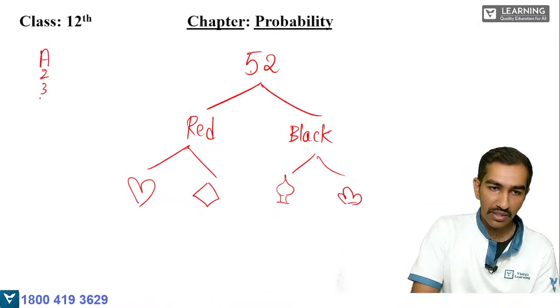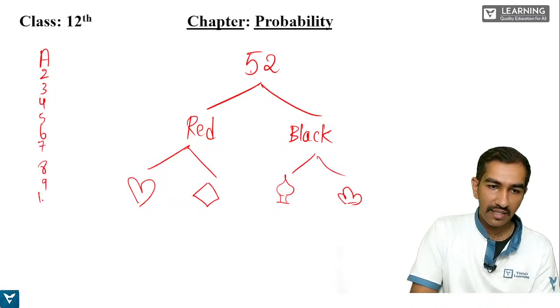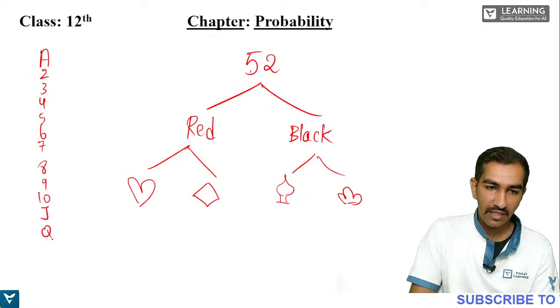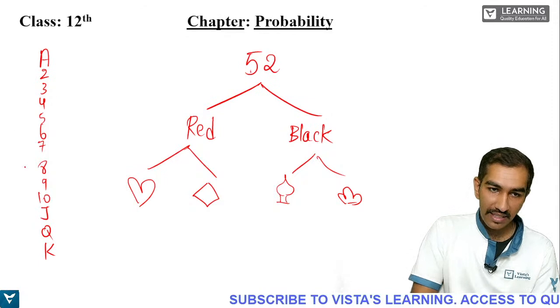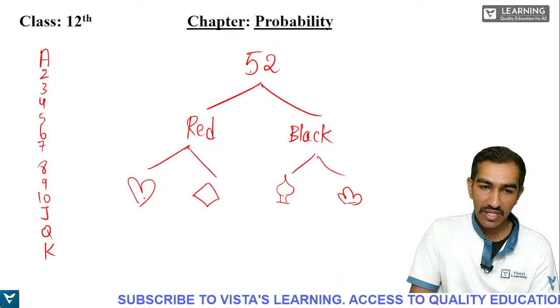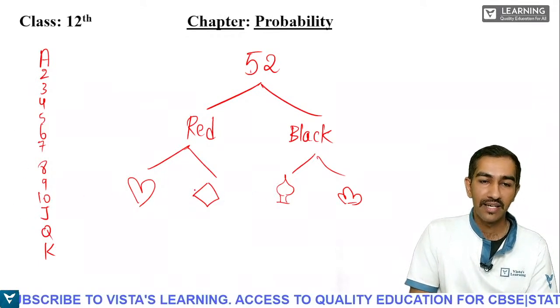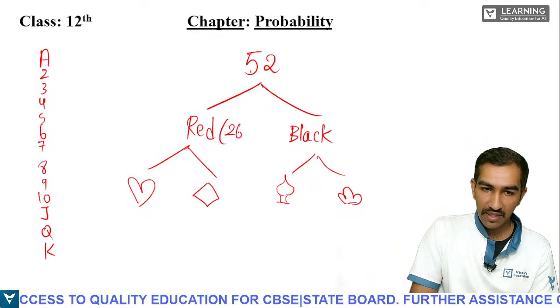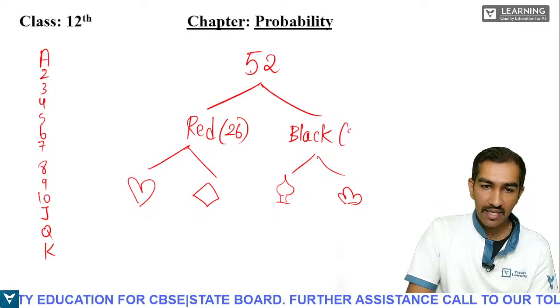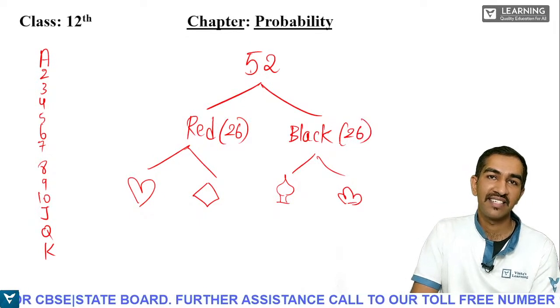A, 2, 3, 4, 5, 6, 7, 8, 9, 10, J, Q and K. Suit is nothing but the shape, students. So red will be having 26 cards. Black also will be having 26 cards.